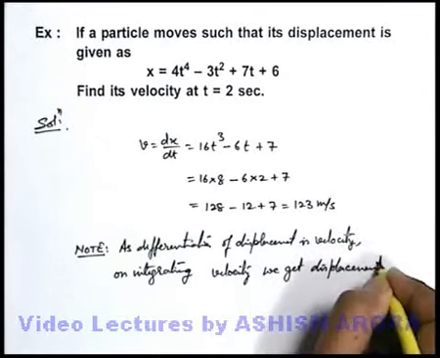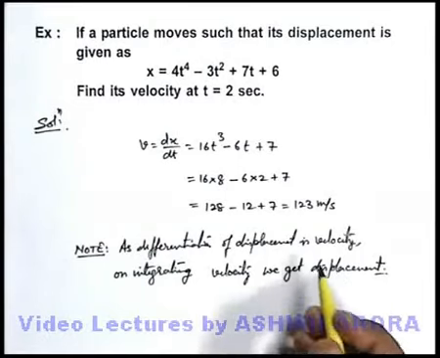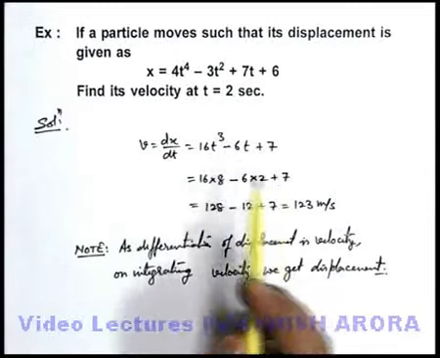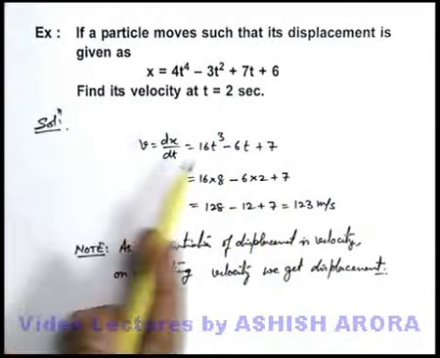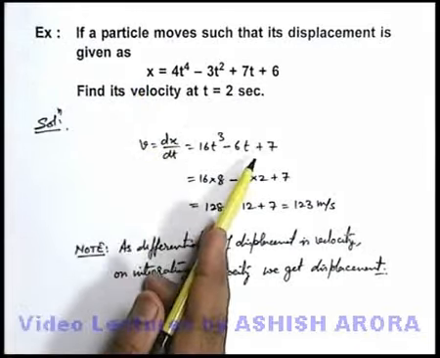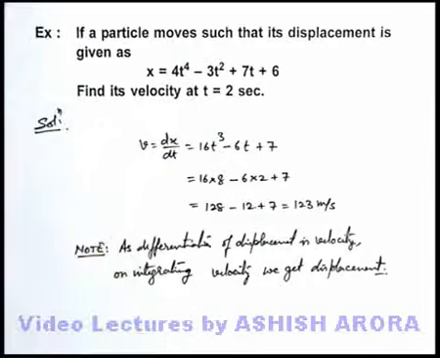We'll also take up some applications based on this. As far as such questions are concerned where you are just given the displacement and you are required to find the velocity, you just need to simply differentiate it and substitute the value of time when you are required to calculate the velocity.